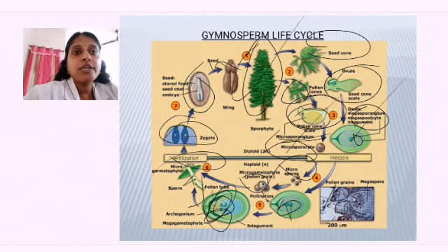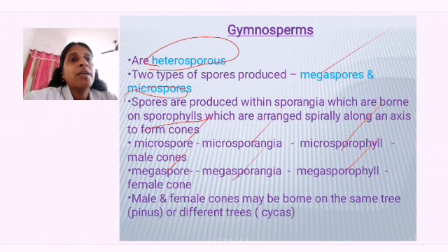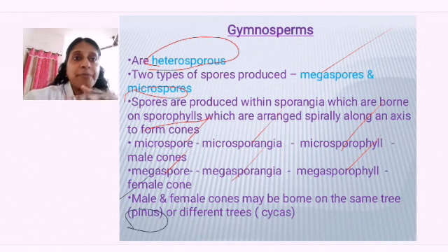This is regarding your gymnosperm, right? And any more points missed out? I will just check it out. Okay. One more thing which you have to learn is that male and female cones sometimes may be present on the same tree. Like in Pinus, both the male as well as the female cones you can find on the same tree.